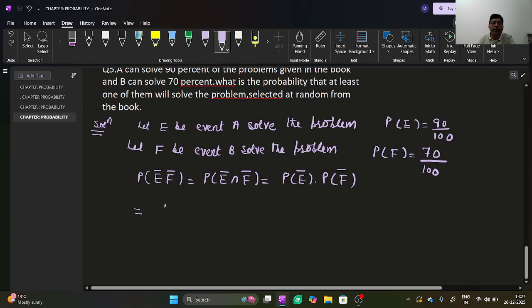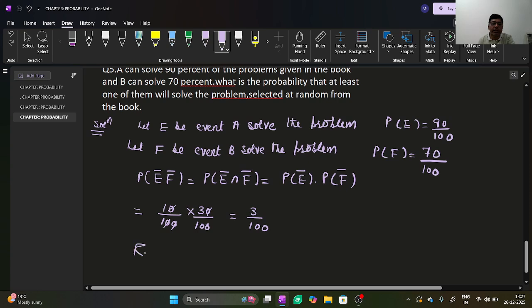E complement means 10 by 100, F complement is 30 by 100. 10 cancels 10, 1 cancels 1, means 3 by 100.